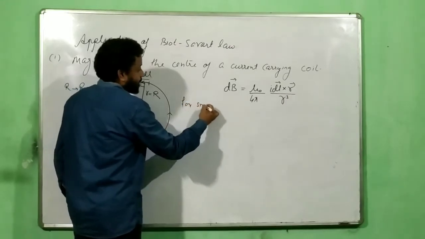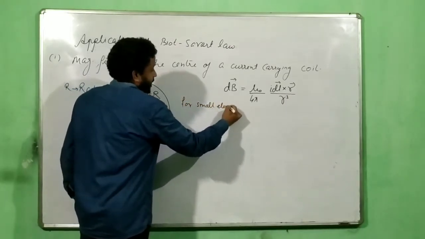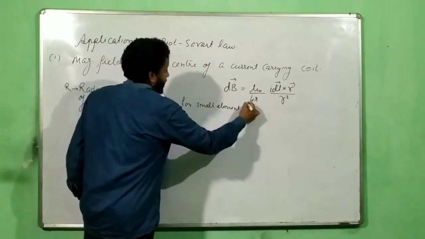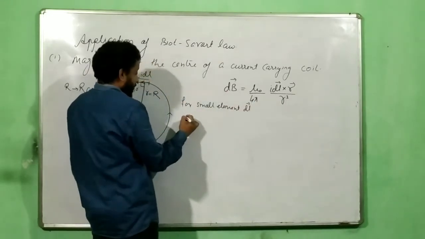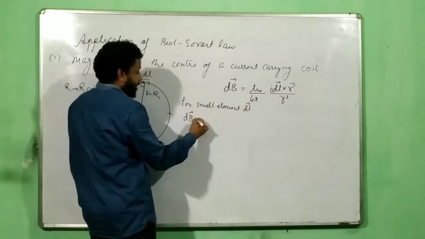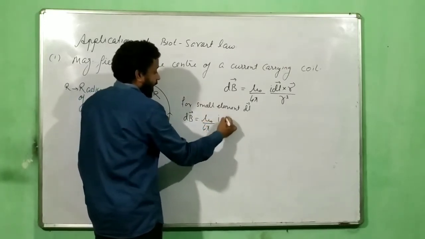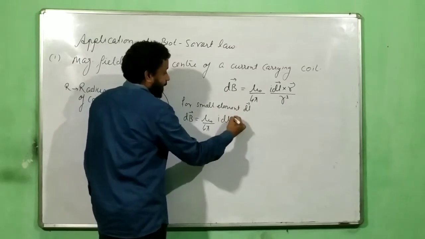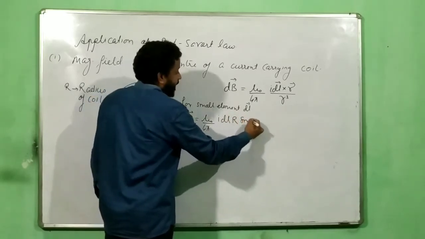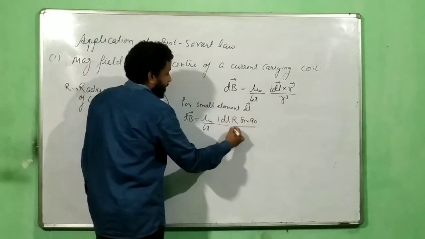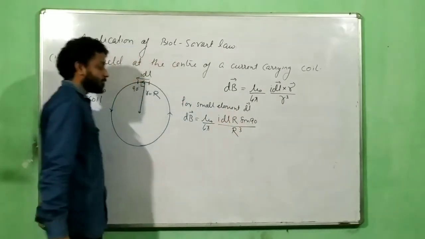For small element dl, small field dB can be given as mu naught by 4 pi I dl capital R sine 90 divided by capital R cube. Correct?